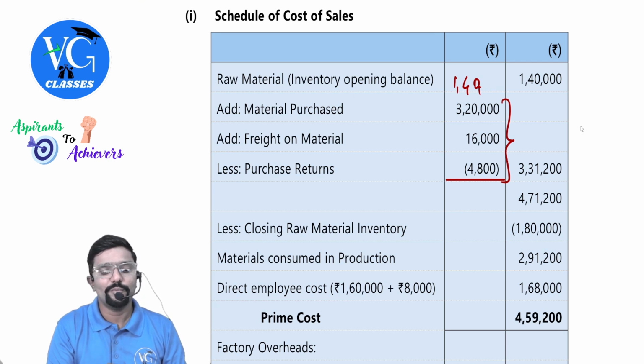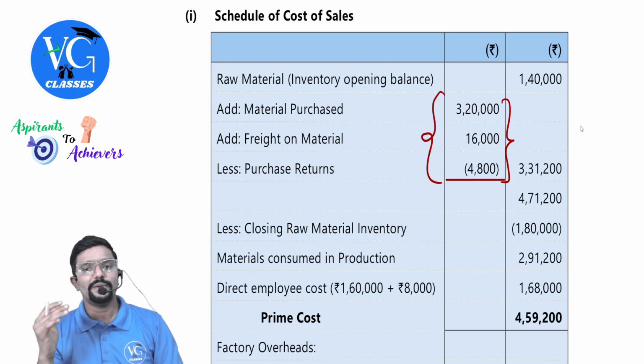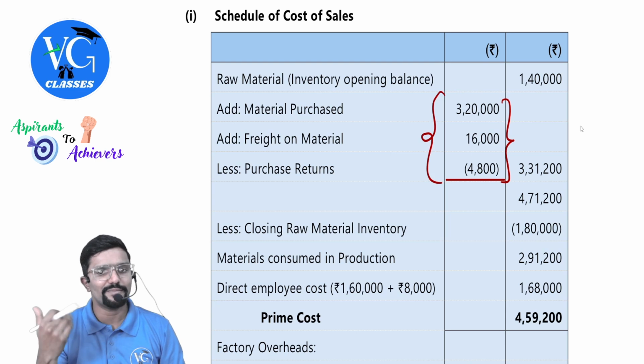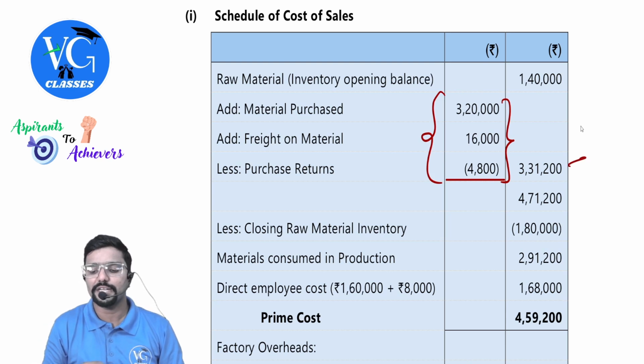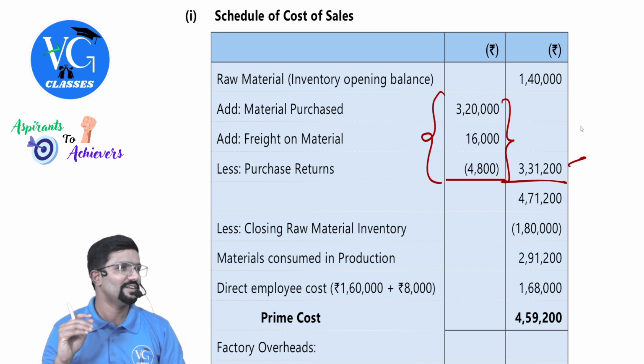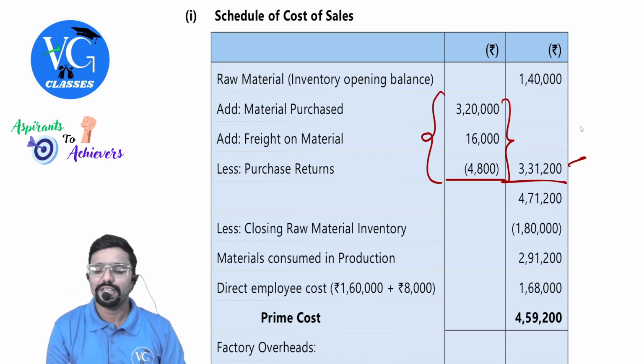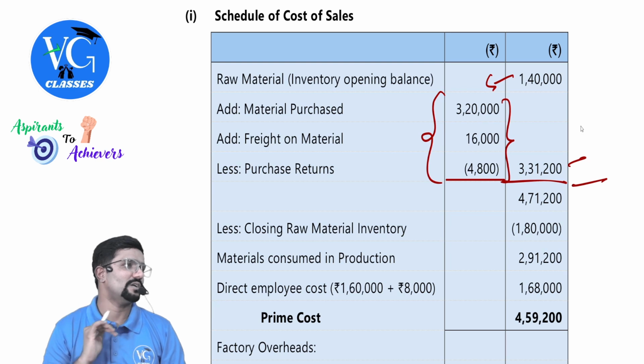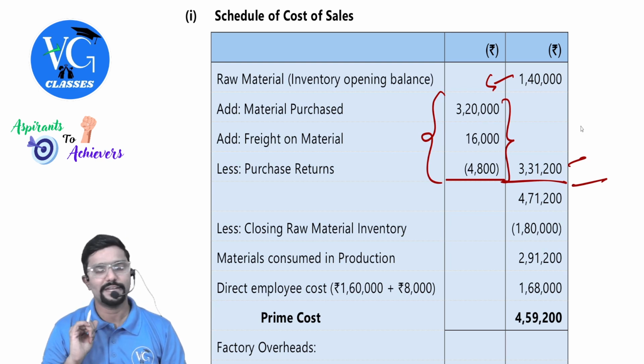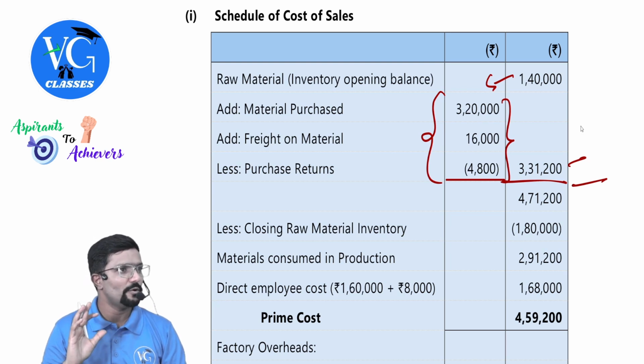Sir, opening they have treated separately, guys. This they have adjusted. 320 plus 16, 336 minus 4,800. Net is 331. Better they would have put it here, and raw material consumed directly they can take in the outer column. Little confusion there. That's fine.